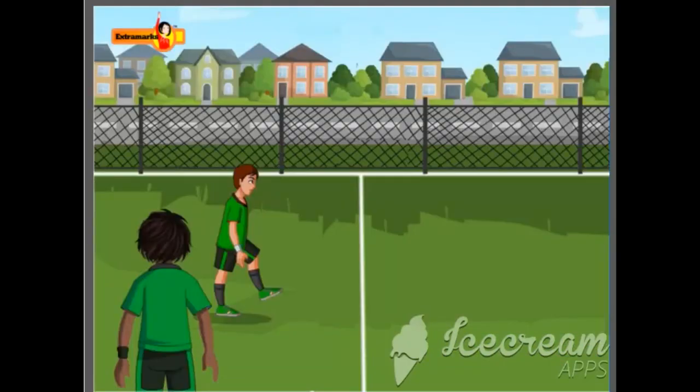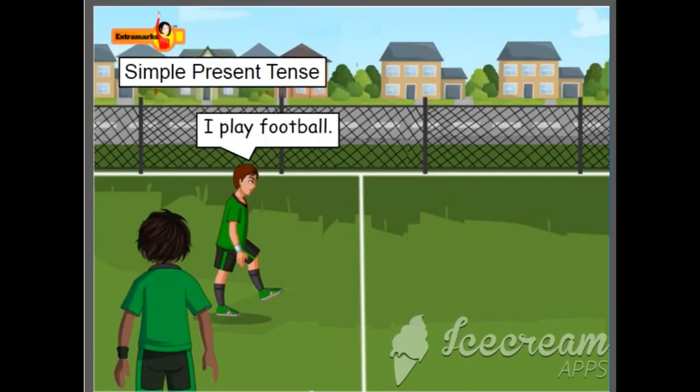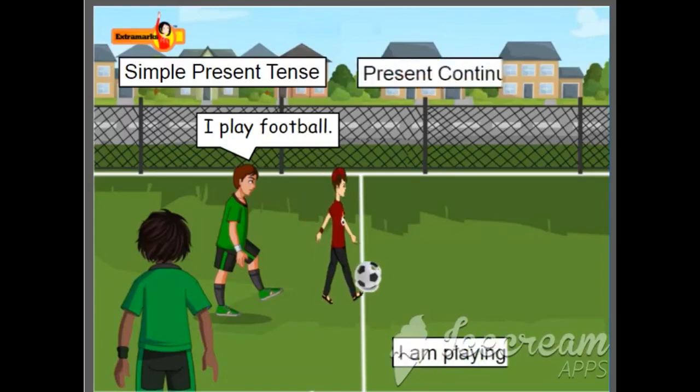In order to understand even better, we will change the simple present tense to present continuous tense. Let's take an example. I play football. We use the subject I with am plus the verb play in combination with ing to form I'm playing football.